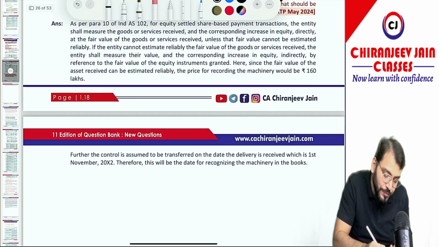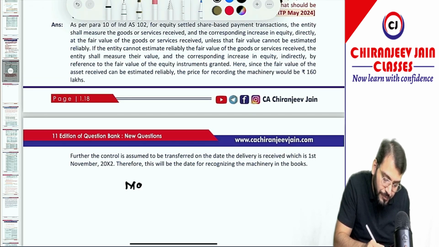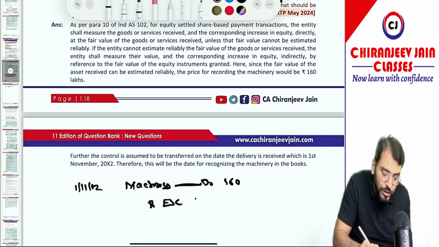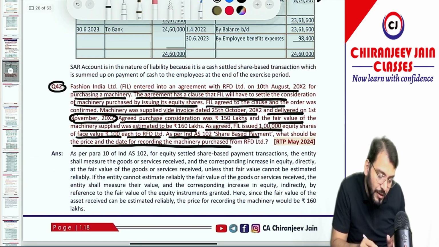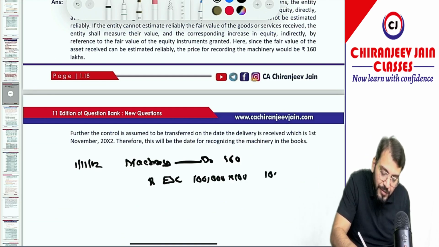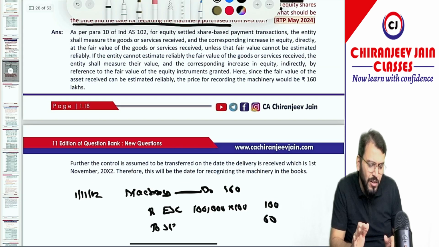What journal entry will we do? Machinery account debit, 160 lakh, on 1st November 2002. Equity share capital: how many equity shares have they issued? They have issued 1 lakh shares of rupees 100 each. So 1 lakh into 100 will become 100 lakh, and to securities premium it will be 60 lakh. That is the only answer.